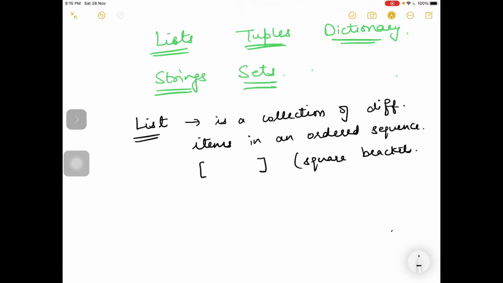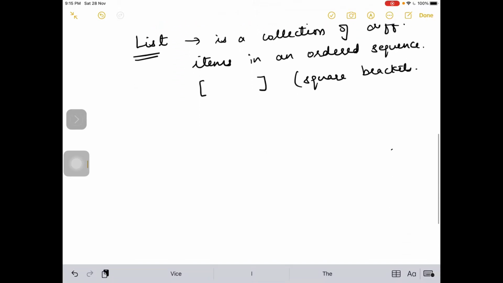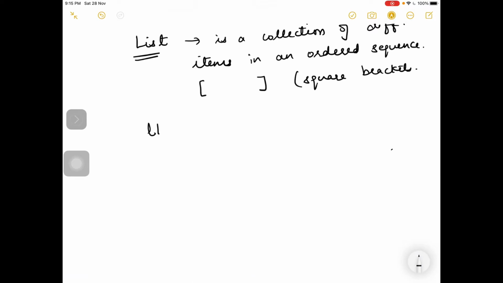So how to create a list? Suppose I am taking one variable L1. Here I have created an empty list. L1 is a list but there is nothing in it.